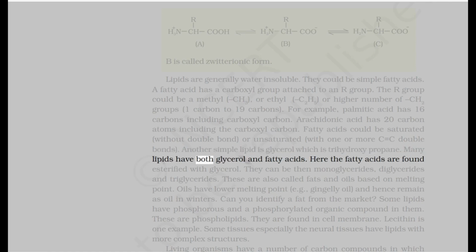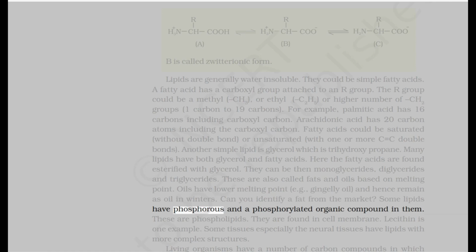Many lipids have both glycerol and fatty acids. Here the fatty acids are found esterified with glycerol. They can then be monoglycerides, diglycerides and triglycerides. These are also called fats and oils based on melting point. Oils have a lower melting point, for example gingelly oil, and hence remain as oil in winters. Can you identify a fat from the market?